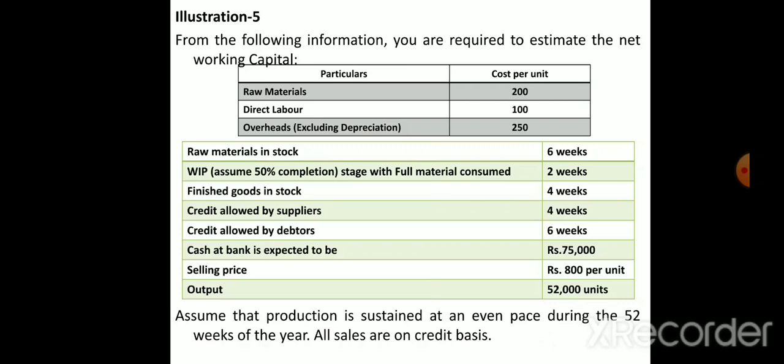Okay. Work in progress, WIP means work in progress, assume 50% completion. So in the work in progress, we have raw material, labor and overheads. For raw material, always we have to assume full percentage, 100%. Work only on labor and overheads, we have to use only 50%. So here they have 2 weeks they have given. So 50% also they have given. Finished goods also, raw material, labor and overheads we have to take for 4 weeks. Credit allowed by suppliers means what? Suppliers means who?